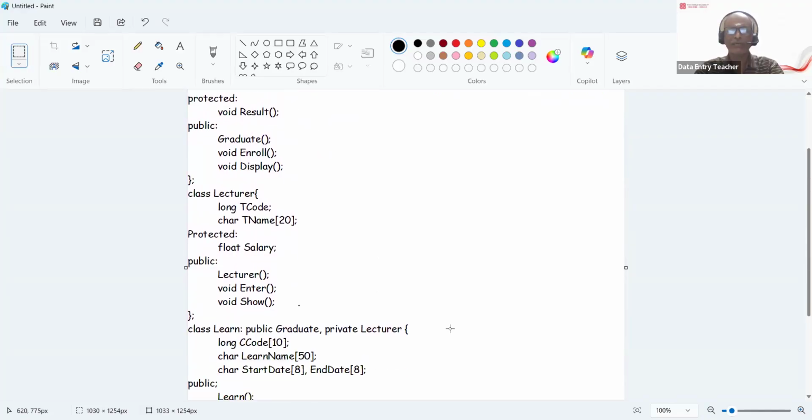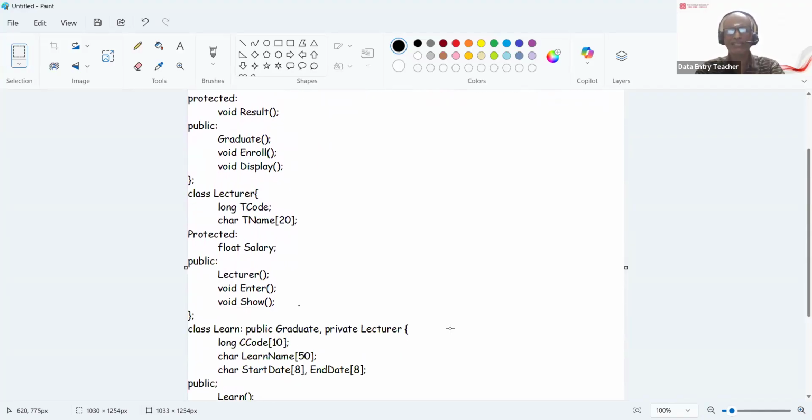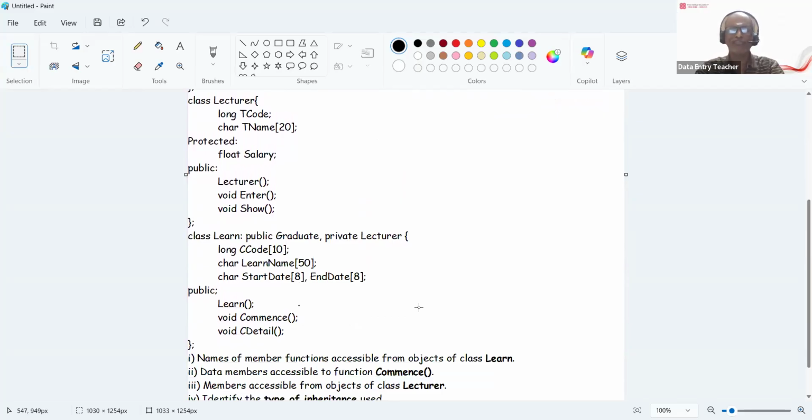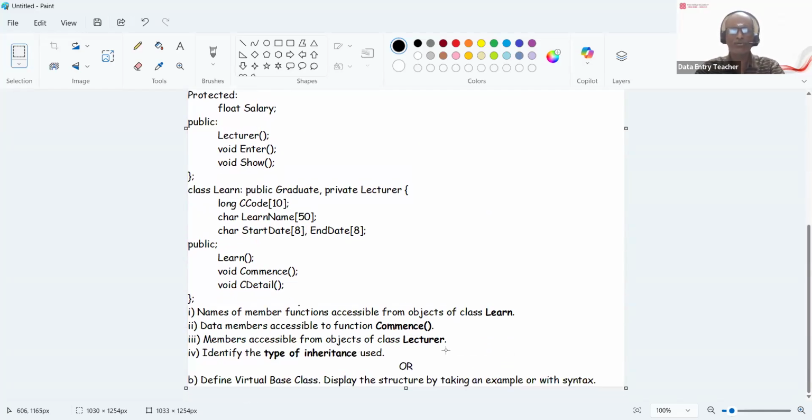So the object of Learn cannot access the data members and functions of the Lecturer class, but the member functions of Learn can access the private members. So the question is: names of the member functions accessible from the objects of class Learn.